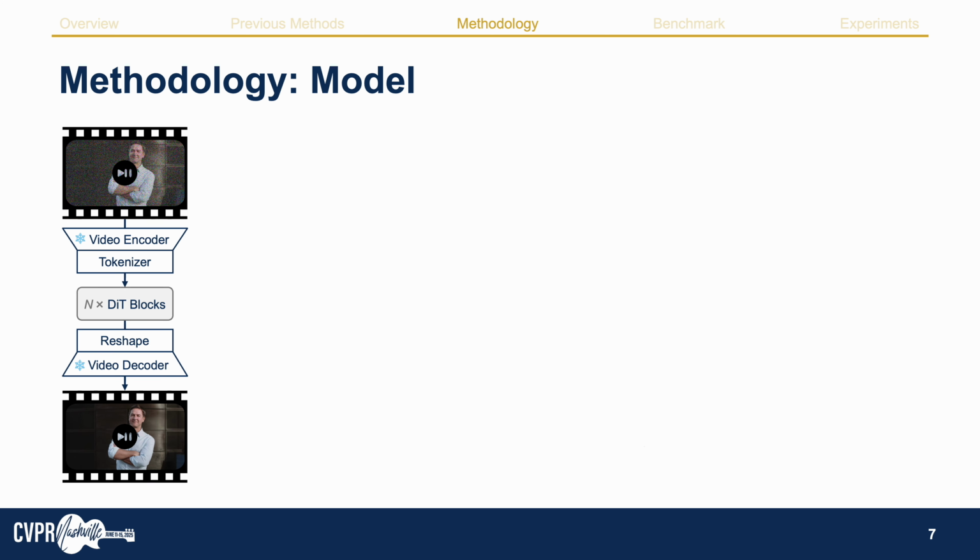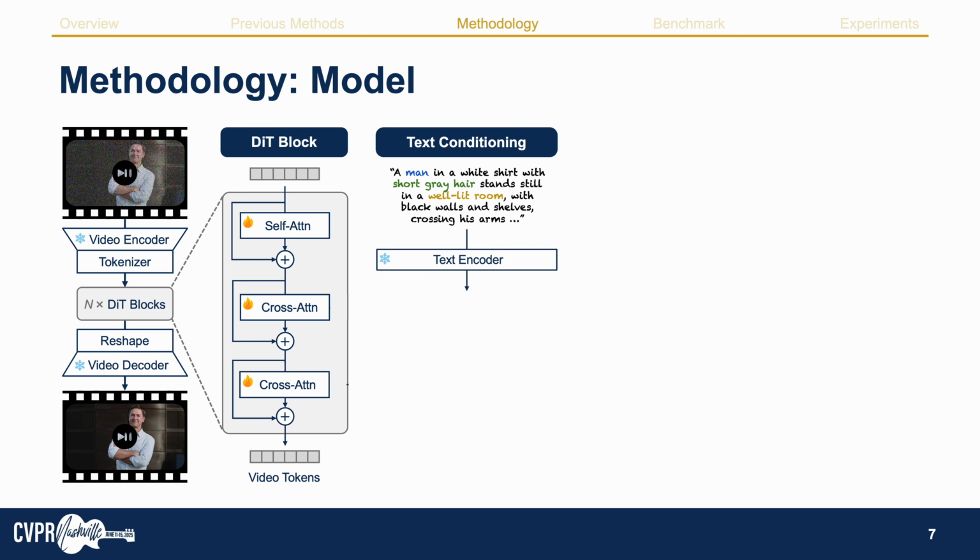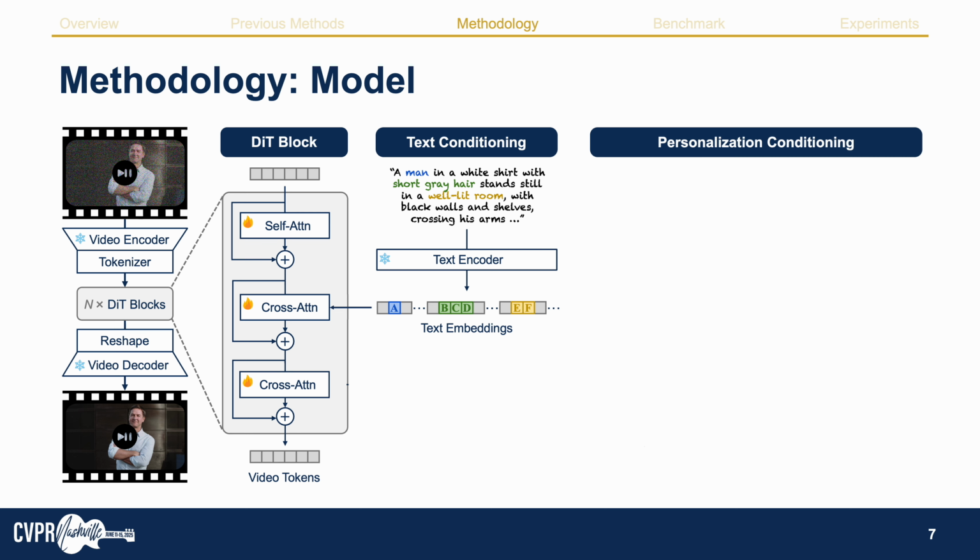Our model is a latent space diffusion model, meaning that we generate a video by denoising the video in the latent space. Our model backbone is the DiT model, which is composed of a stack of DiT blocks. Each DiT block includes one multi-head self-attention, which is the main computation to denoise the video. The self-attention is followed by two multi-head cross-attentions, where we inject the condition embeddings. In the first cross-attention, we inject the text embedding, which includes the information of the text prompt. In the second cross-attention, we inject the personalization embeddings.